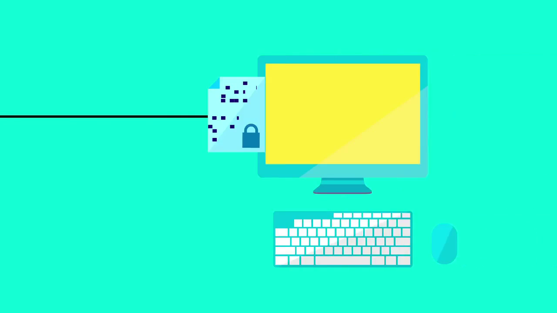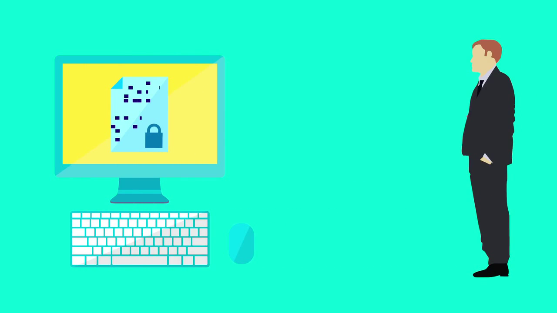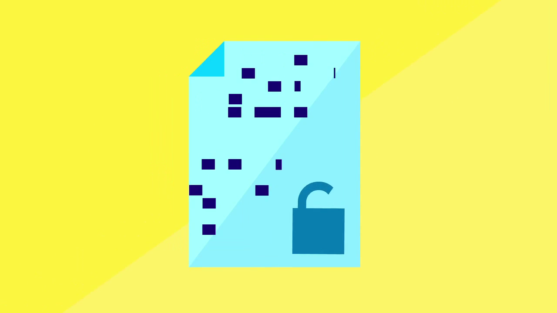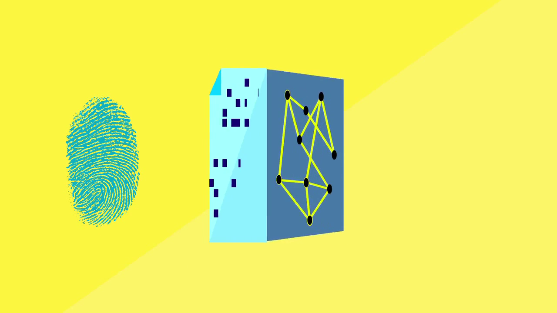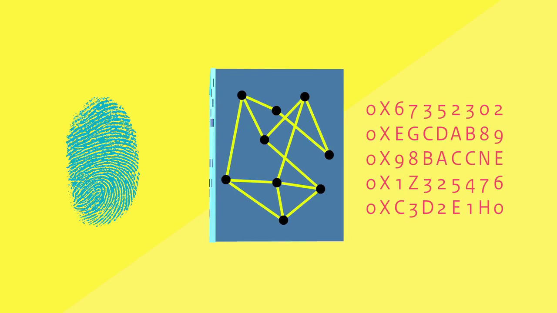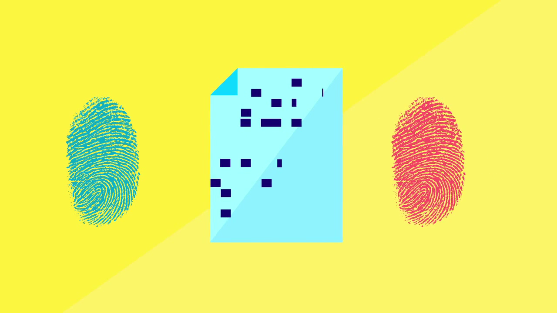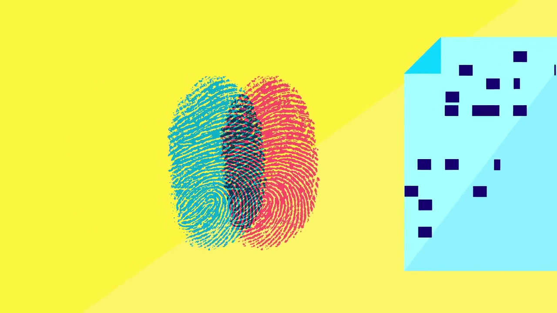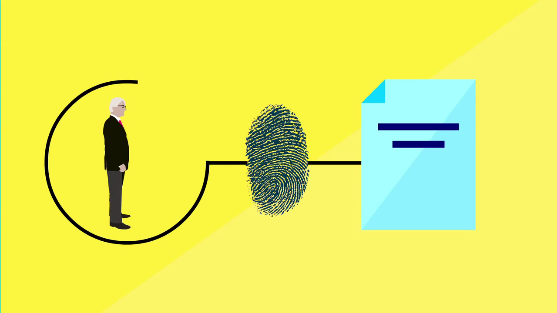At the receiver's end, the signed certificate is unlocked with the public key, and this reveals the data hash. Now, the receiver takes the electronic certificate from the signed certificate and uses the algorithm to create the associated data hash, and then compares this with the one received from the exporting country. If the data hashes are identical, the integrity of the information in the certificate is intact, and the information is original.